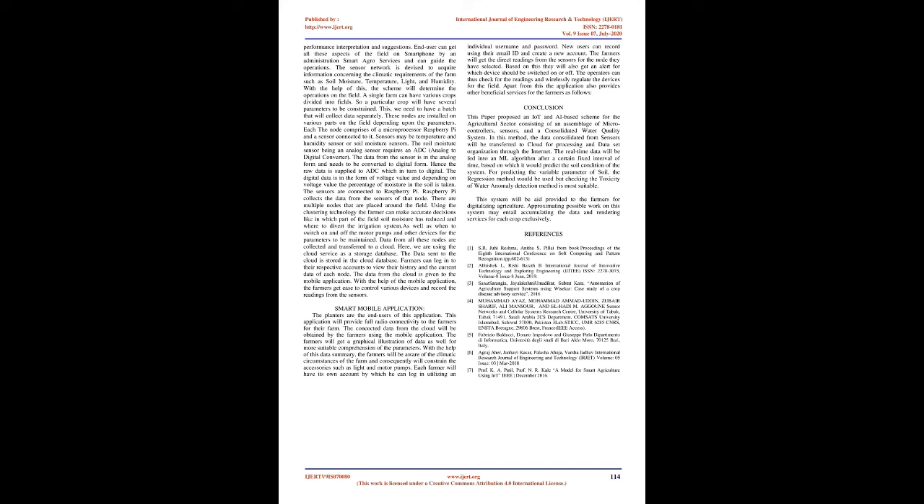Each farmer will have their own account, in which they can log in using an individual username and password. New users can register using their email ID and create a new account. The farmers will get the direct readings from the sensors for the node they have selected. Based on this, they will also get an alert for which device should be switched on or off. The operators can thus check the readings and wirelessly regulate the devices for the field. Apart from this, the application also provides other beneficial services for the farmers as follows.